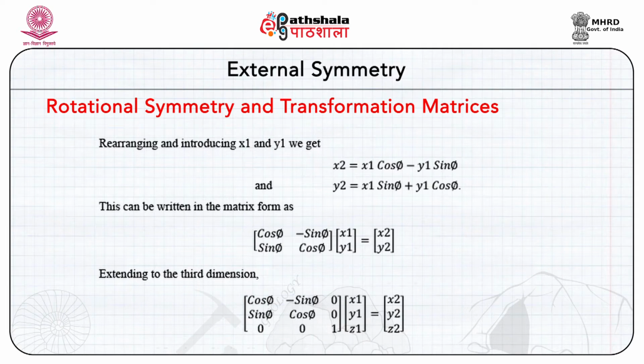Now, this can be written in a matrix form, and the matrix, after we reduce this matrix and extend it to the third dimension, we see the form of the matrix is like this, where the x1 and y1, that is the coordinates of P and Q, are related in this mathematical notation. So, this allows the transformation of point P to point Q about an axis in form of a transformation matrix.